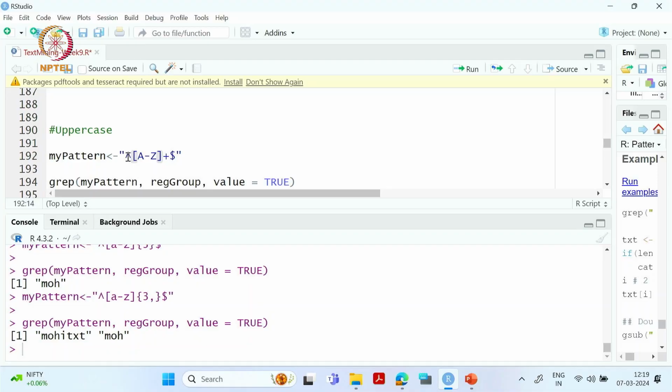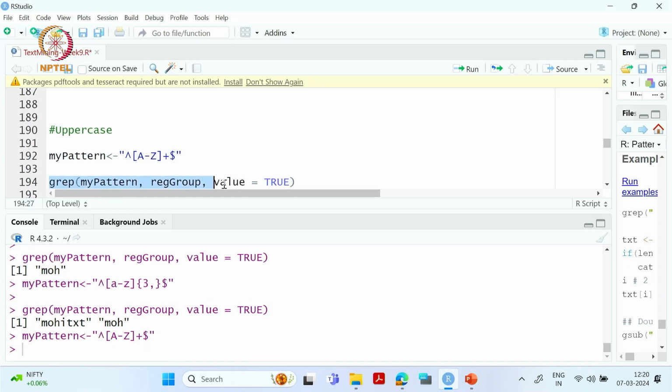Okay, it represents matching the words which start with capital alphabets, and they should also end with capital alphabets, but those capital alphabets can be one or more than one. Okay, so if we do like this, this is our pattern.